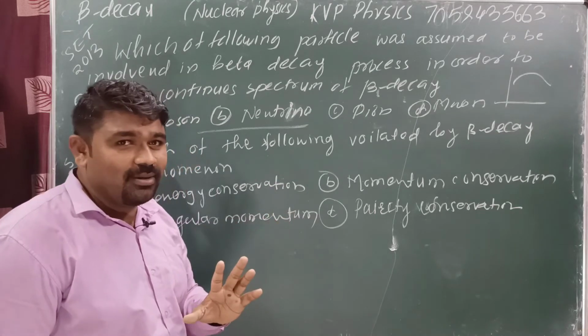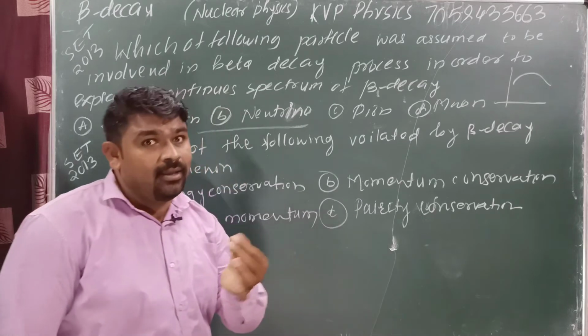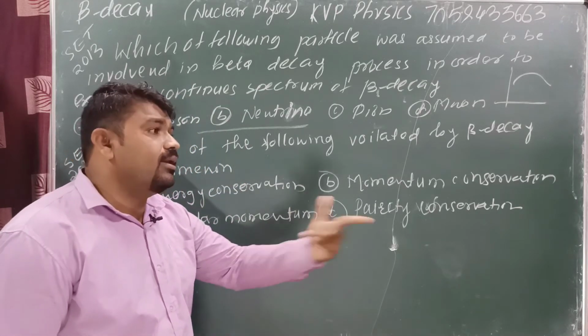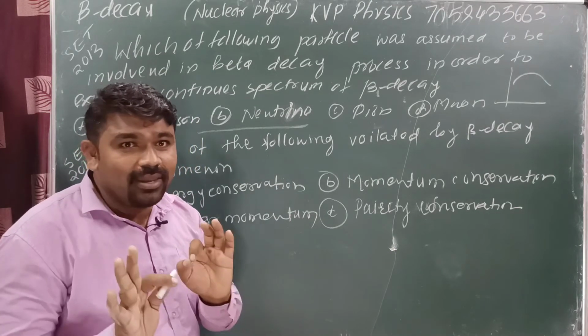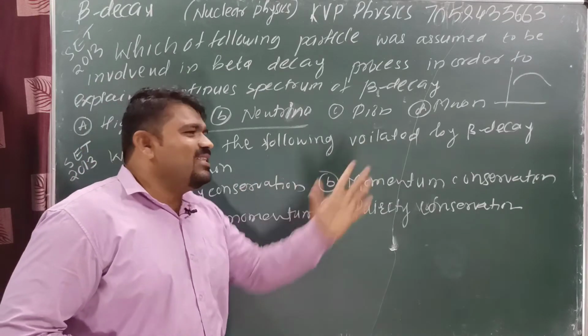Energy conservation is possible. We have seen that 5 MeV can be distributed between a beta particle and a neutrino. Suppose the beta particle attains 3 MeV, then the neutrino attains 2 MeV. This means energy conservation is possible. They ask which of the following is not violated in this case.